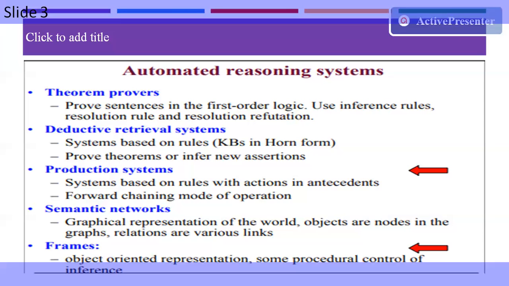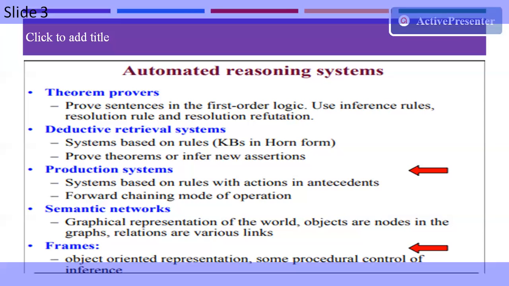Okay, so up to this point we have been considering some reasoning systems. These are some automated reasoning systems which are already available. We have to consider here the deductive retrieval system, and the production system, which includes a forward chaining model operation. And if I consider the semantic network, then we have to represent it in the form of graphs. So it is a graphical representation of the world, where you can consider objects as nodes in the graph, and that is again considered as a semantic network.